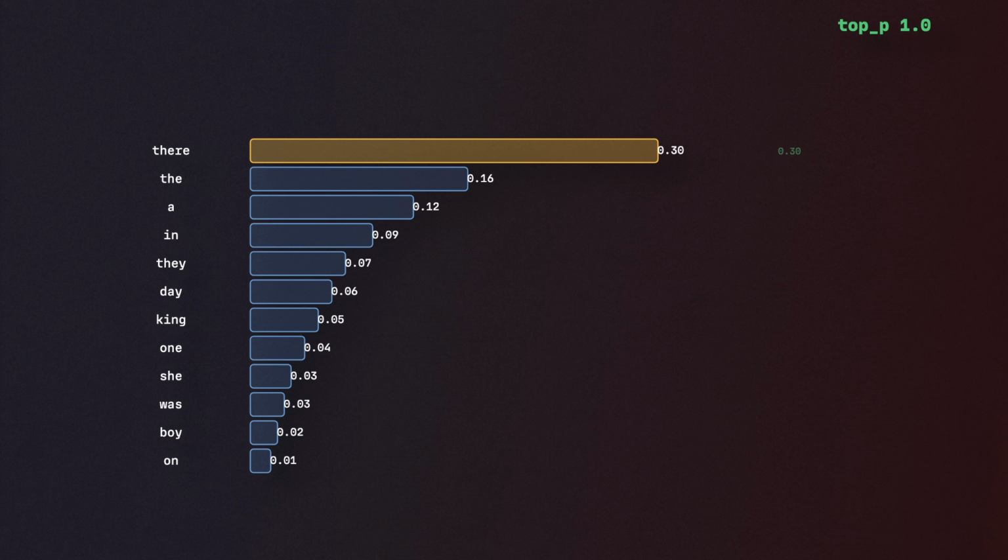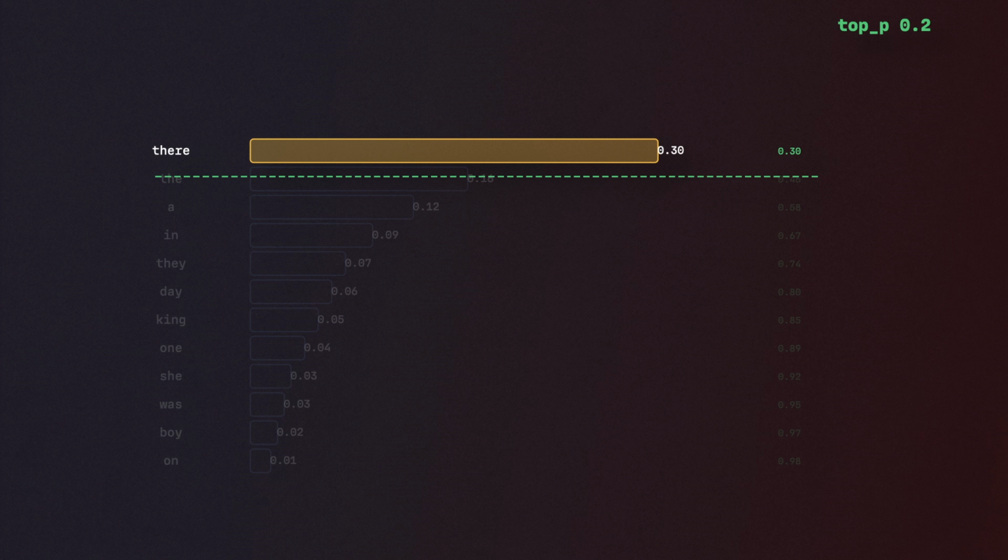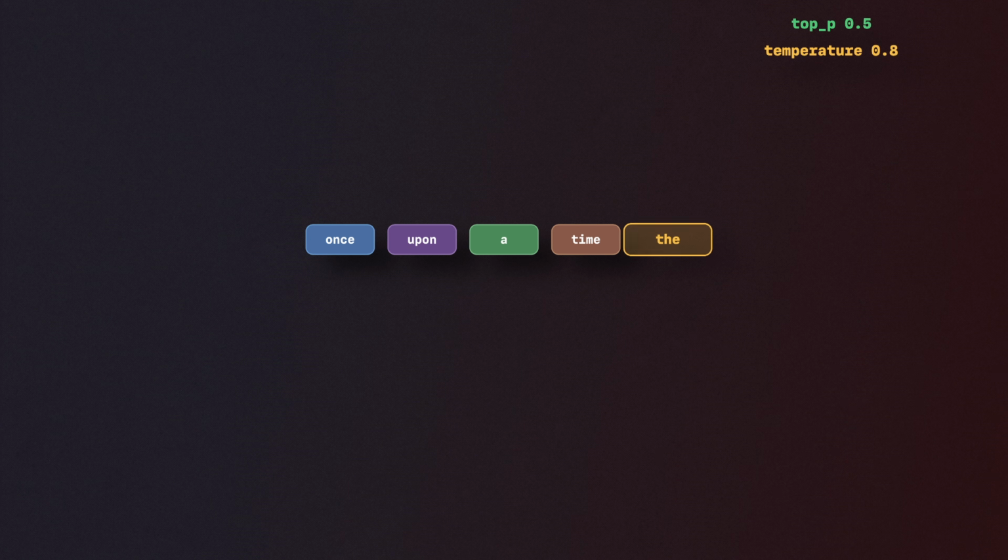And then our other parameter is top P. And this is essentially a cutoff. So only sample tokens covering a certain percentage of the probability distribution. So a value of 1 means give every possible token a chance. A value of 0.2 means only the top 20% of tokens are considered. It essentially shrinks down the possible list of next tokens. And those two parameters are how we can get different outputs from the exact same input prompt.